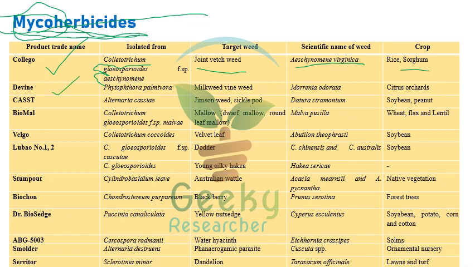The next one is Devine. It is a mycoherbicide isolated from Phytophthora palmivora and exploited against milkweed vine, Morrenia odorata, in citrus orchards. Then Casst, which is isolated from Alternaria cassiae, and Jimsonweed and sicklepod can be controlled by this mycoherbicide. The scientific name is Datura stramonium, in soybean and peanut. Biomal, Colletotrichum gloeosporioides f. sp. malvae, against round-leaf mallow or dwarf mallow, Malva pusilla, in wheat, flax, and lentil.